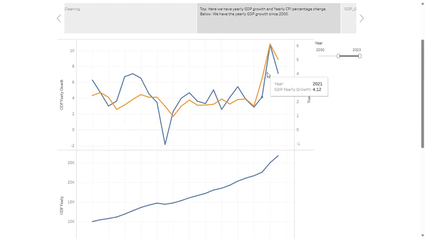Okay, so here's our first chart. We have on the bottom the GDP of the United States from 2000 to 2023. And on the top, we have the GDP growth rate per year and the CPI per year. And you can see it's reasonably correlated. One key observation here is that just in 2020, in our most recent memory, GDP spiked, but so did consumer prices. And we've all been in the grocery store recently, so we can relate to that.